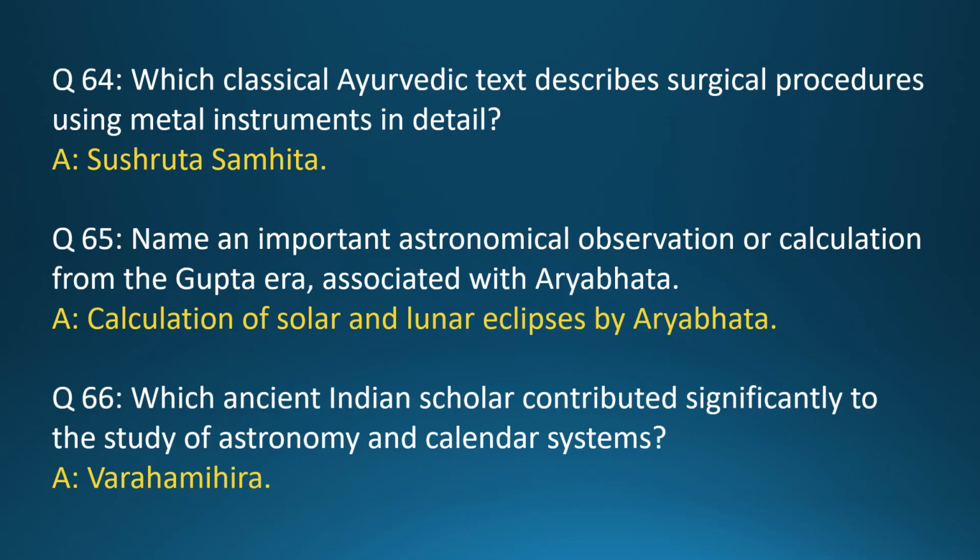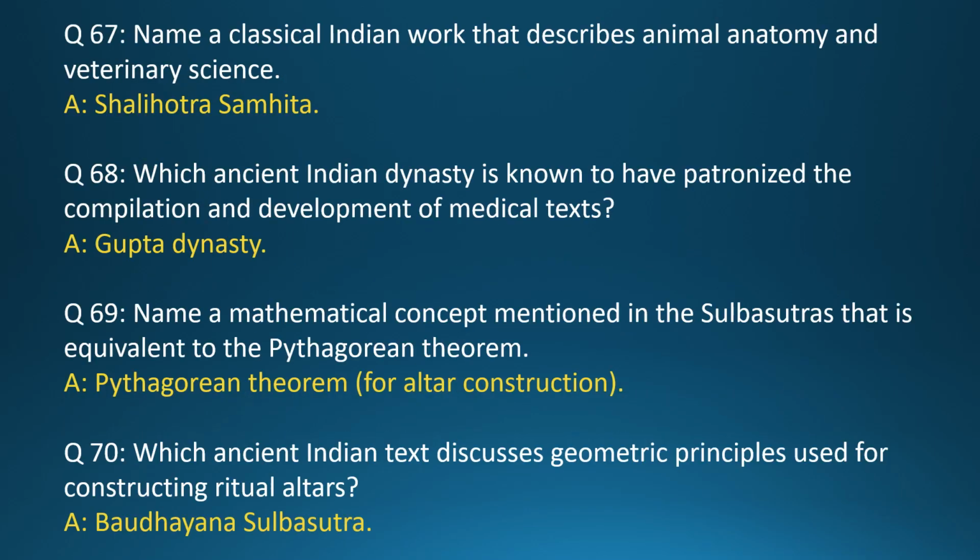Answer: Varahamihira. Question 67. Name a classical Indian work that describes animal anatomy and veterinary science. Answer: Shalihotra Samhita. Question 68. Which ancient Indian dynasty is known to have patronized the compilation and development of medical texts? Answer: Gupta dynasty.